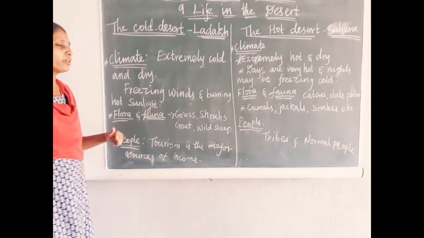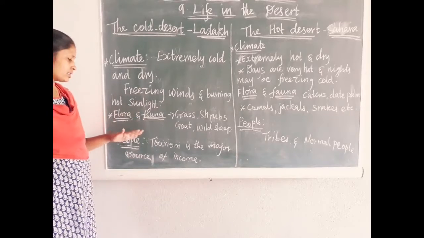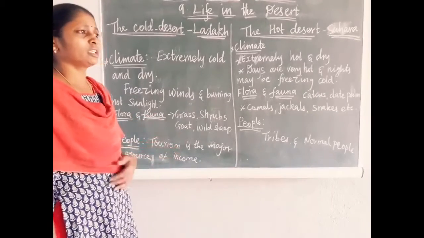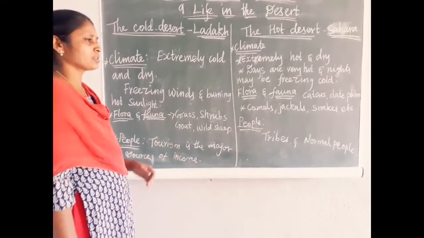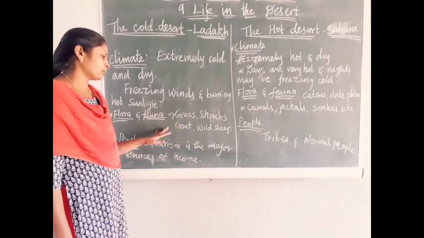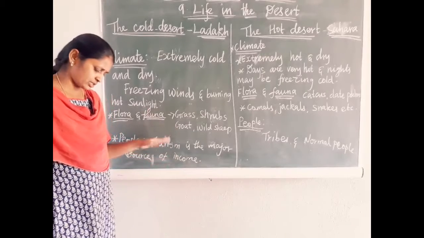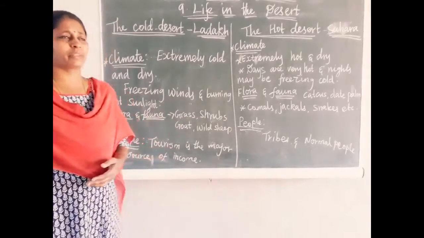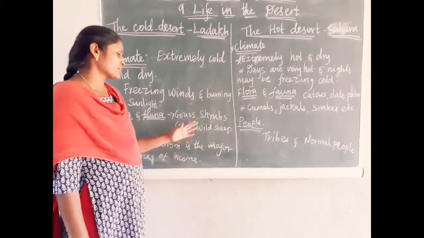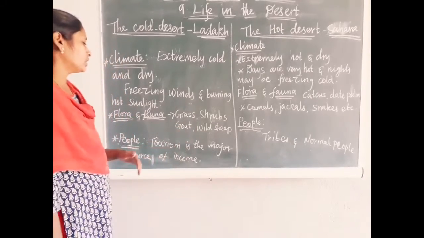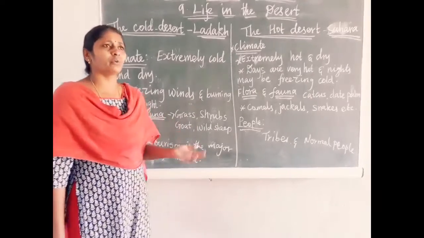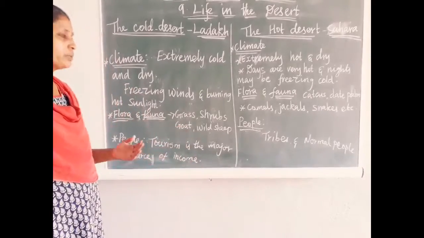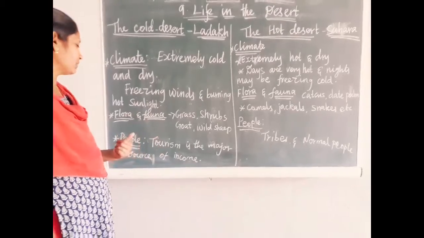So what are the flora and fauna found in this region? Very little rainfall is received in this region, once or twice a year, or whenever it receives rainfall, a very little amount only. So that's why we can't see many trees. Grasses and herbs alone we can see. And the fauna, goats, sheep, wild sheep, animals like that we can see.